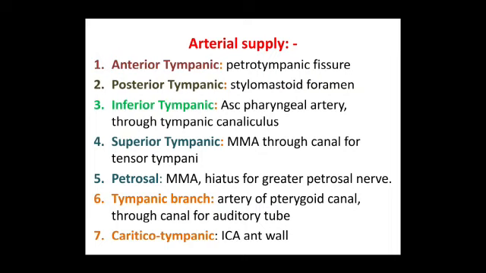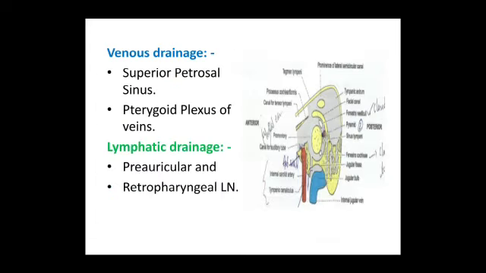Carotidotympanic artery enters through its anterior wall, while the tympanic branch through the artery of the pterygoid canal. Venous drainage either into the superior petrosal sinus or pterygoid plexus of veins. Lymphatics to the preauricular and retropharyngeal group of lymph nodes.